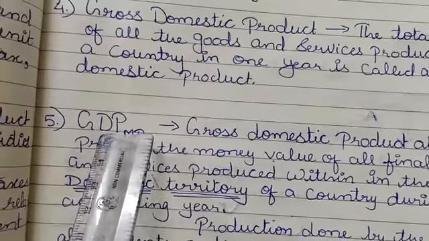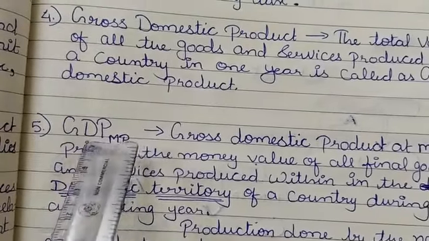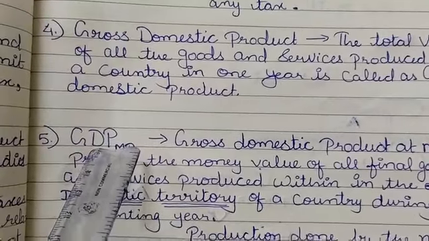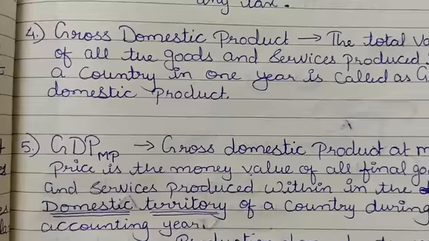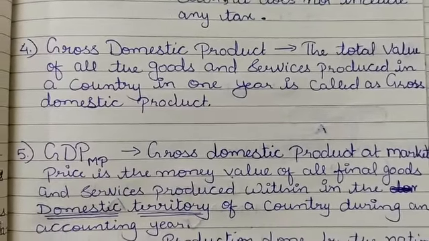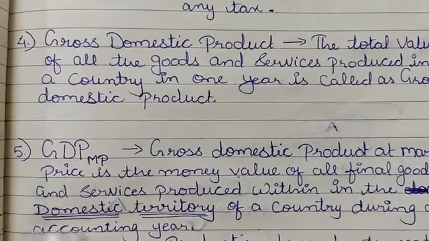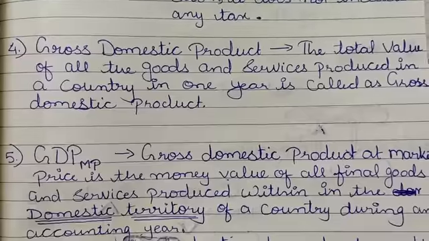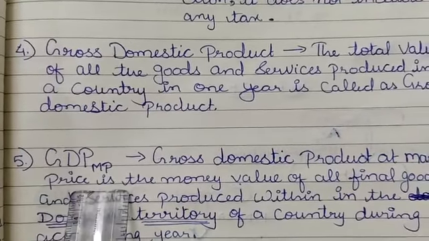Yes, this D, domestic, this D matters. Okay, so what does this D say? This D says domestic territory. All the goods and services produced within domestic territory of a country during an accounting year is called GDP MP.